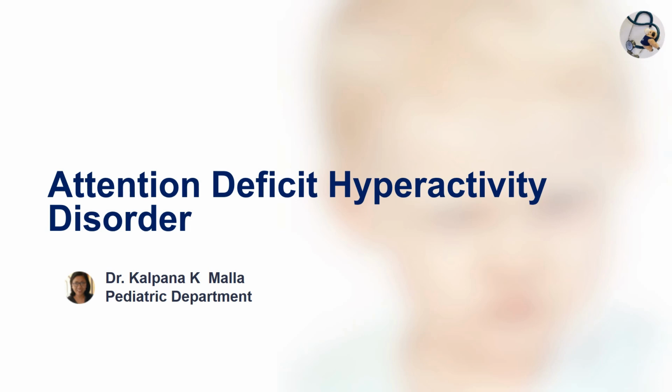If you notice, most of the children are very active and hyperactive at a certain age. So we randomly say this child is ADHD. All children cannot be categorized as ADHD that way. To say ADHD, there should be persistent inattention, hyperactivity or impulsivity which is interfering with the daily function of the child. Then only you can say this is ADHD. So let's see how it is diagnosed, what it is, and how that can be managed.